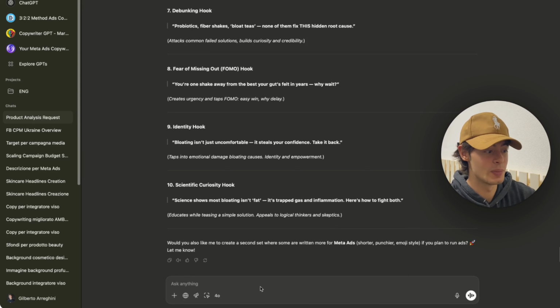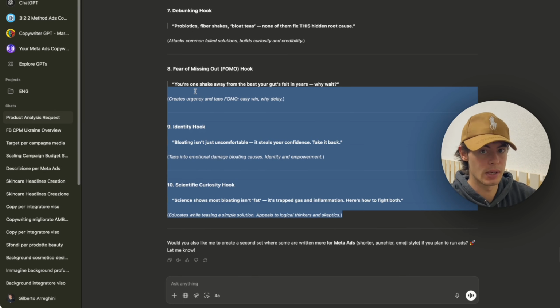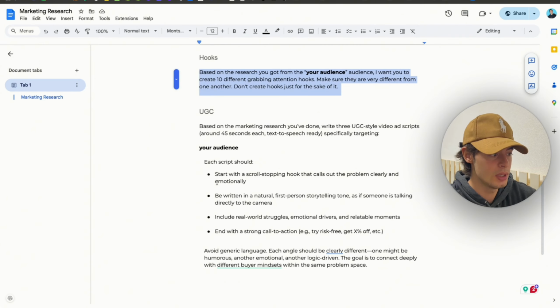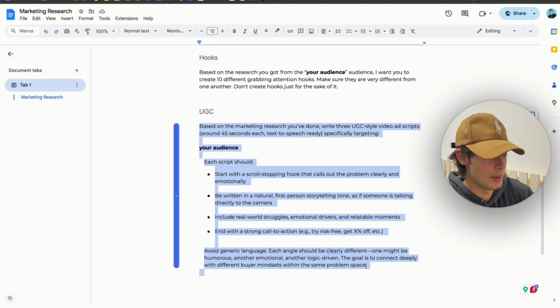You can now ask ChatGPT to do, for example, timer hooks, or you can just take those and put them in a Google Doc and maybe tweak them a little bit. And if you actually want to create some UGC, then all you have to do really is take this prompt right here, which I already made for you.